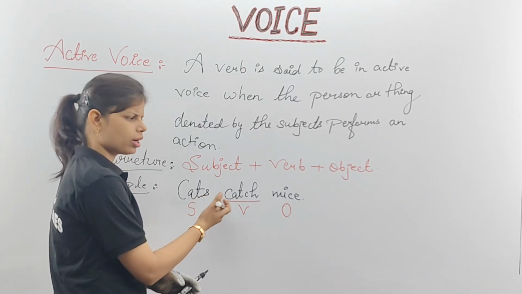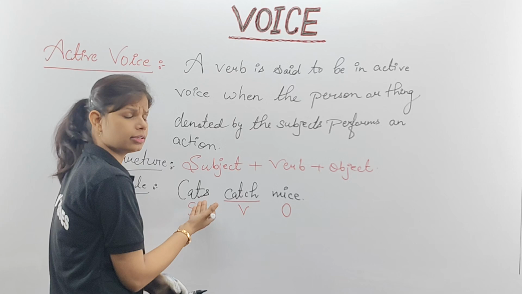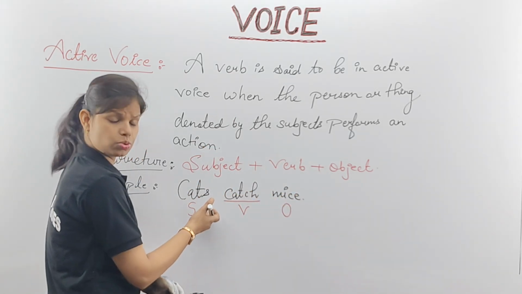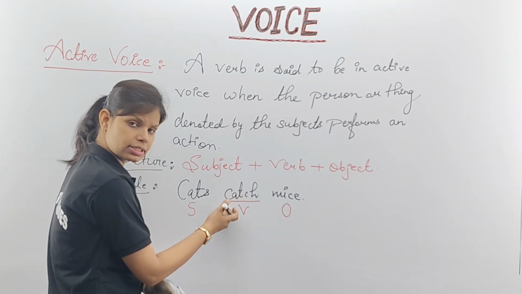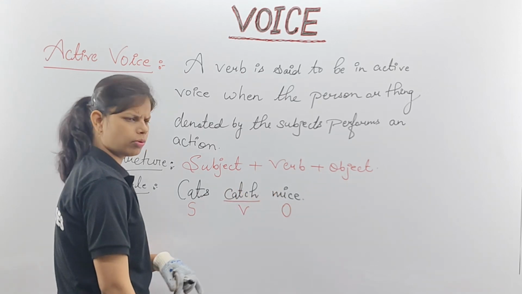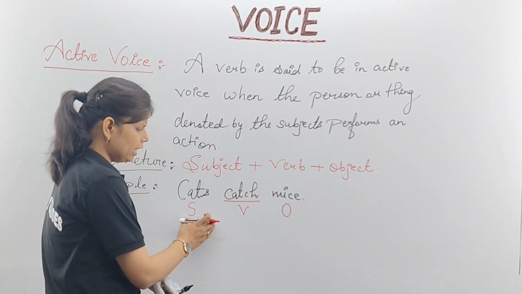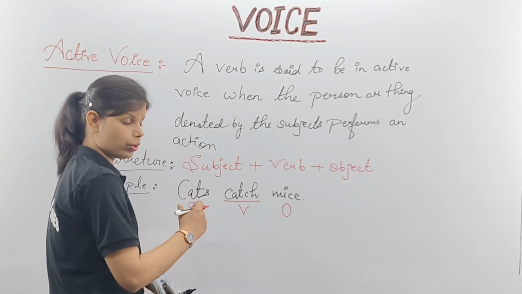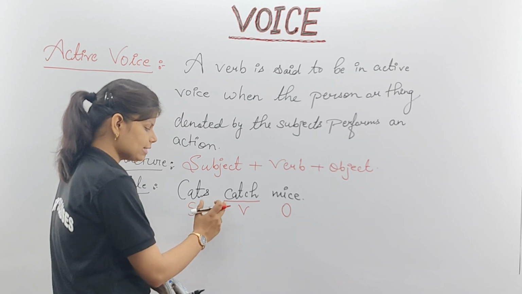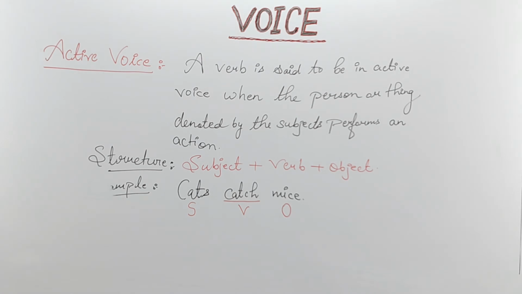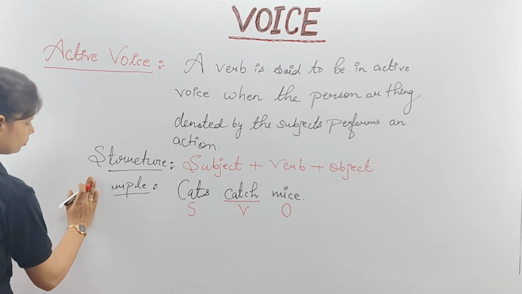Now we are going to talk about what the subject is doing. Cat is the subject. What is the cat doing? Catching. What is the subject doing, what type of action? That subject is catching what? What type of object? Mice. So there are no other verb forms we are using. When you convert this into passive voice, I will take the same example and tell you what the difference is. Cats catch mice. So here, catch is what? Please note it down.